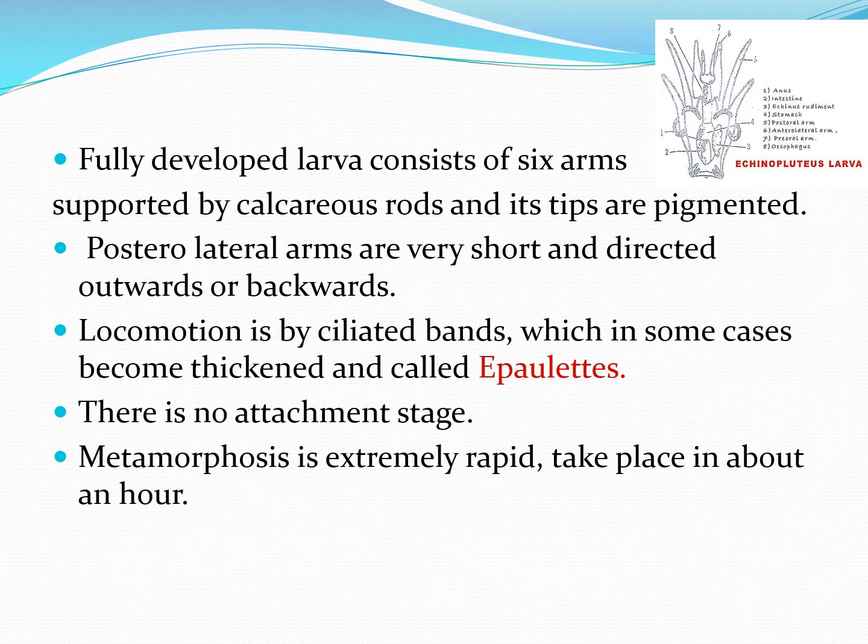The fully developed larva consists of 6 arms which are supported by calcareous rods and its tips are pigmented. As you can see in the diagram, the posterolateral arms are very short and directed outwards or backwards. The locomotion is by ciliated bands which in some cases become thickened and they are called epaulets. There is no attachment stage and metamorphosis is extremely rapid, which takes place in about an hour.